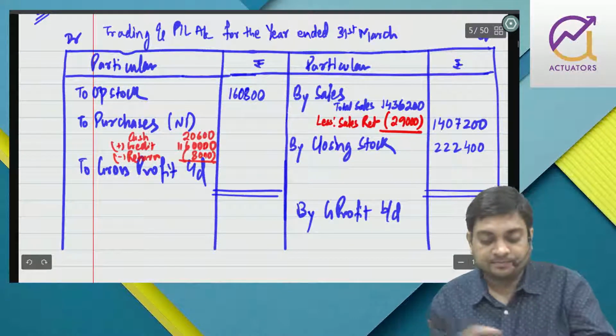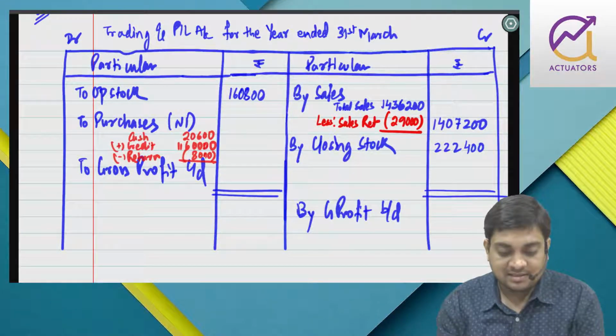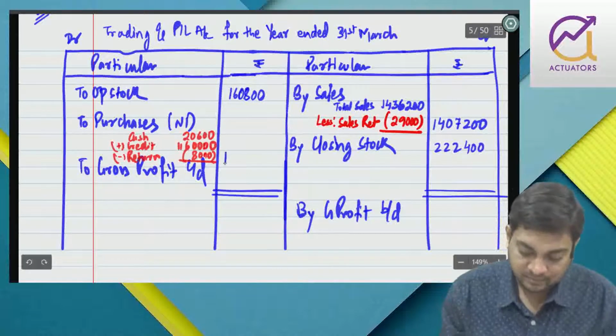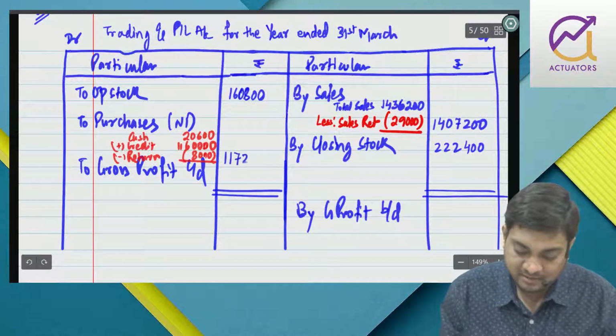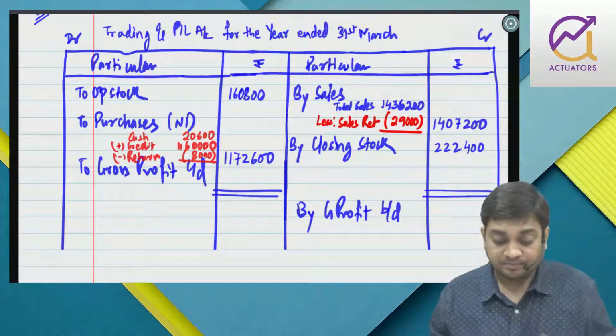Right? So 20,600 plus 11 lakh 60,000 minus 8,000, 11,72,600. Right?